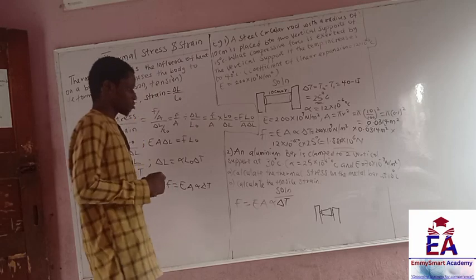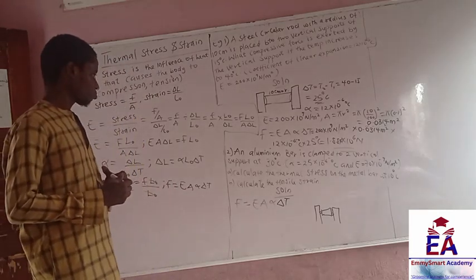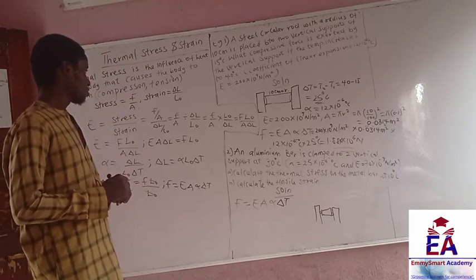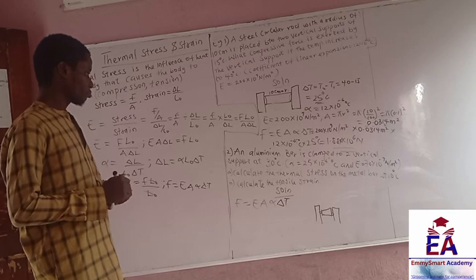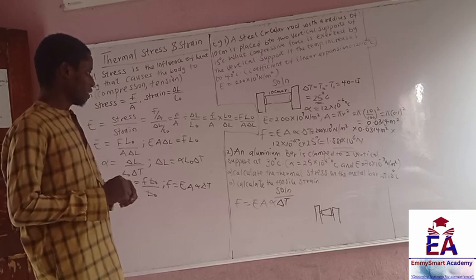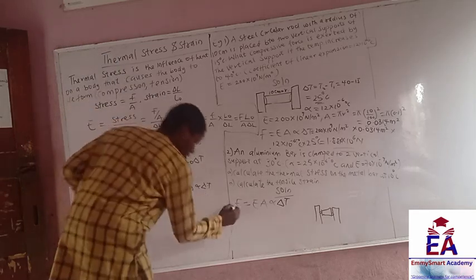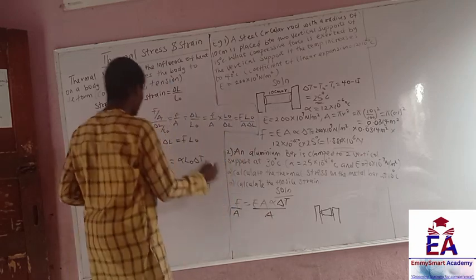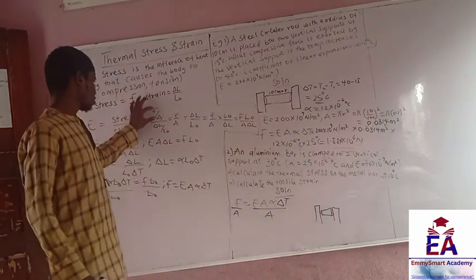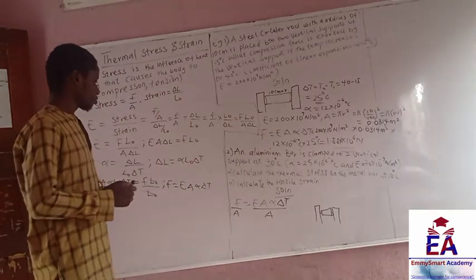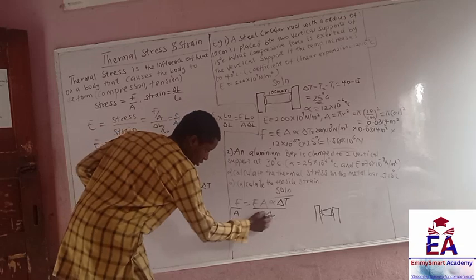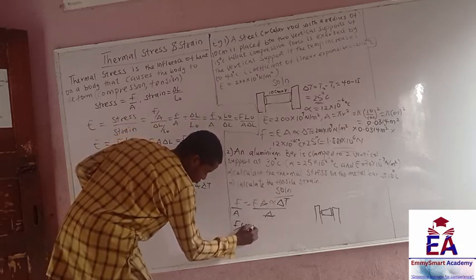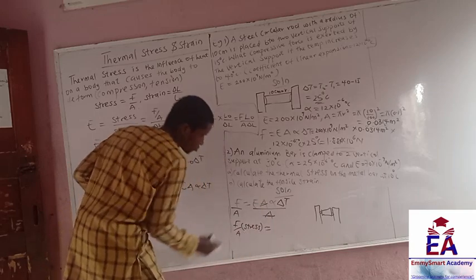So what's stress? Stress equals force all over area. In this case, you are not given the area, so you're going to divide it by area, divide by A. Stress is force over area, so this will kill this. I'm going to have F over A, which is stress, is equal to